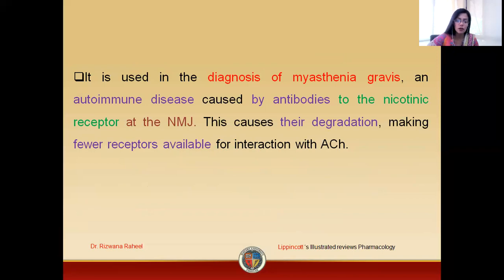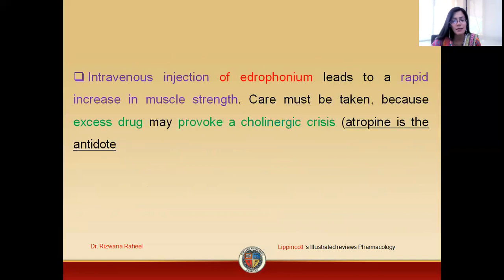Now, what is the main advantage or therapeutic use of the drug? The main therapeutic use is the diagnosis of a disease, Myasthenia gravis. Now, what is Myasthenia gravis? Myasthenia gravis is an autoimmune disease caused by antibodies produced by our body. These antibodies cause damage to the nicotinic receptors at the neuromuscular junction. By these antibodies, there is degradation of these nicotinic receptors. As a result, there will be only a few receptors available to be acted upon by the neurotransmitter acetylcholine.